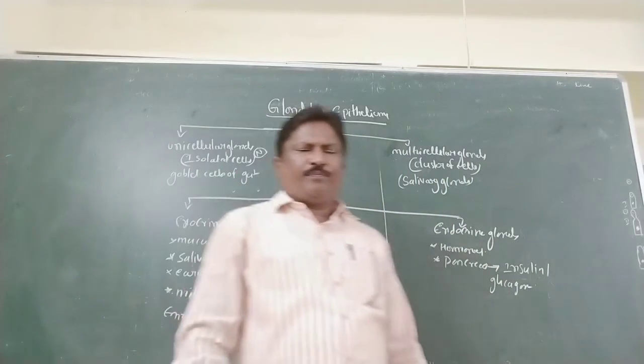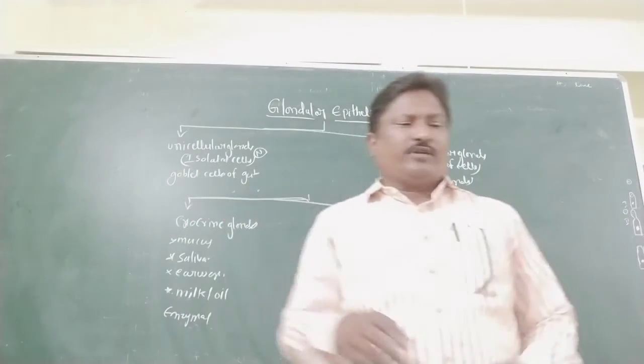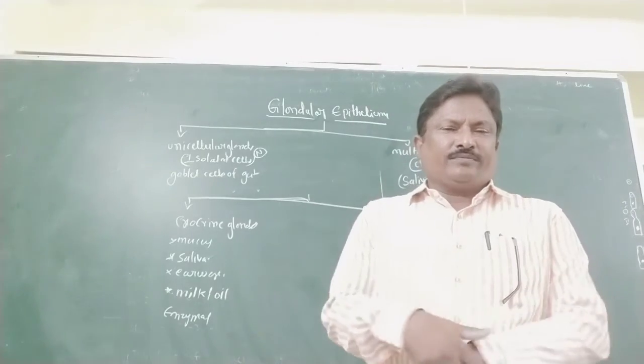Another type of glands is based on the mode of secretion.